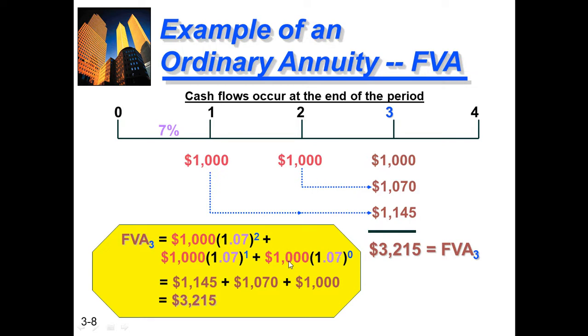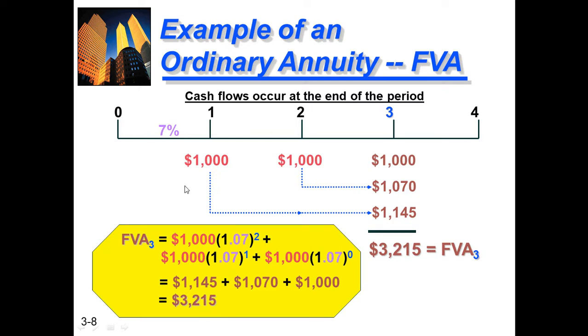So 1 multiplied by 1000 remains 1000. So 1145 plus 1070 plus 1000 becomes 3250. So the future value of the ordinary annuity for 3 years at the interest rate of 7% becomes 3250.